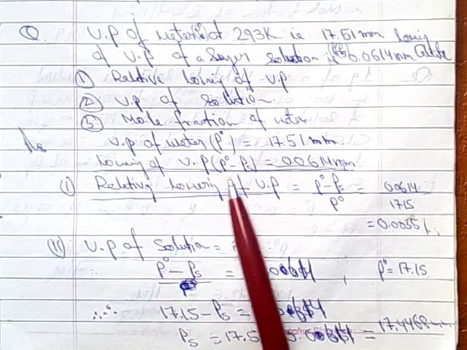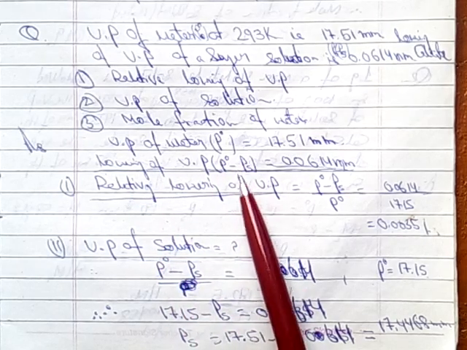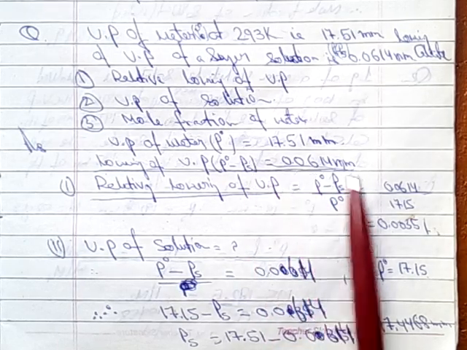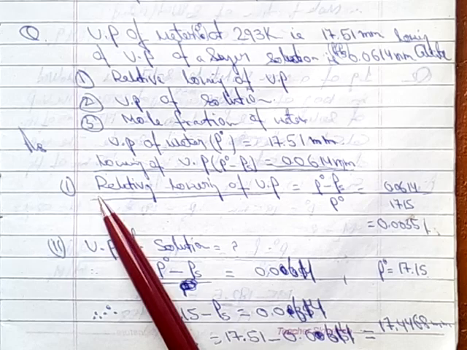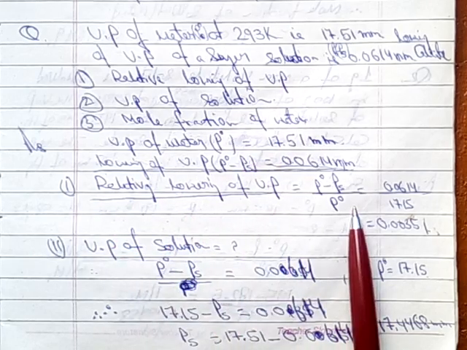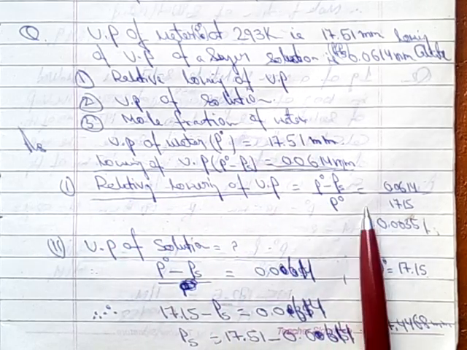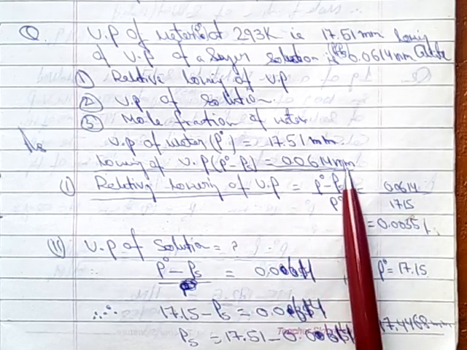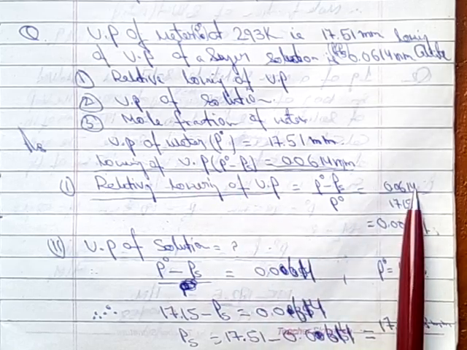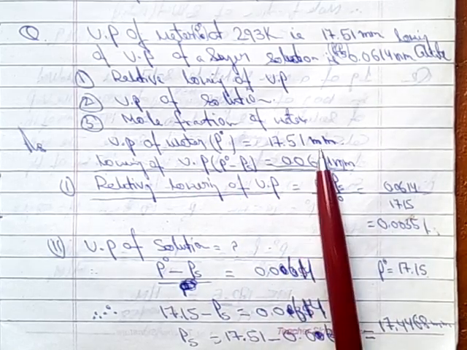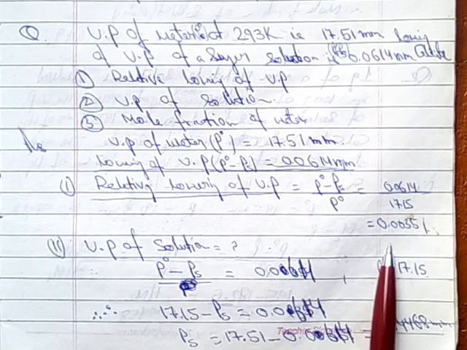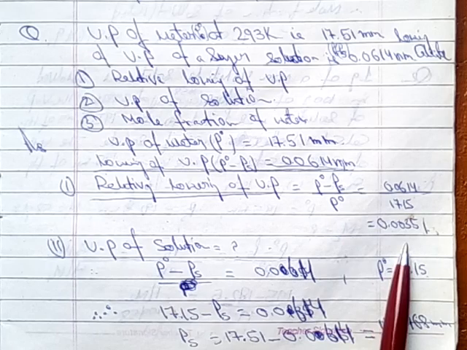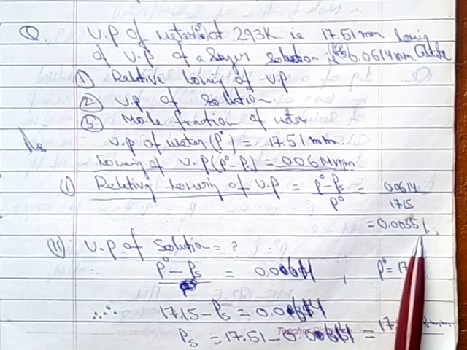P naught minus Ps is 0.0614, the lowering of vapor pressure, and P naught is given as 17.51. Put in the values and we get the relative lowering of vapor pressure, 0.0035.